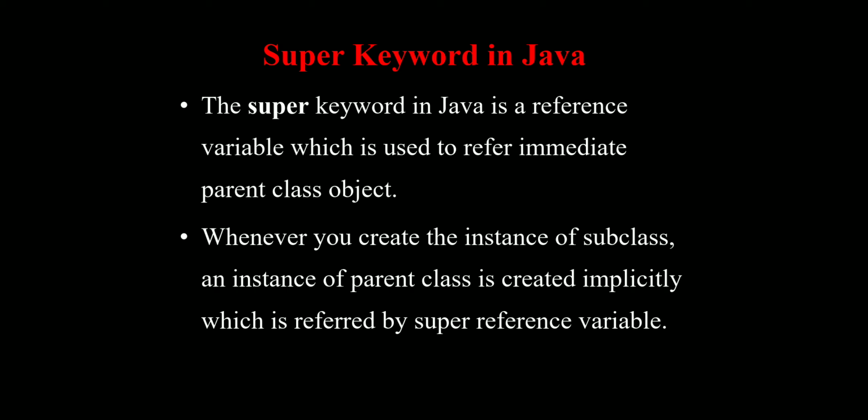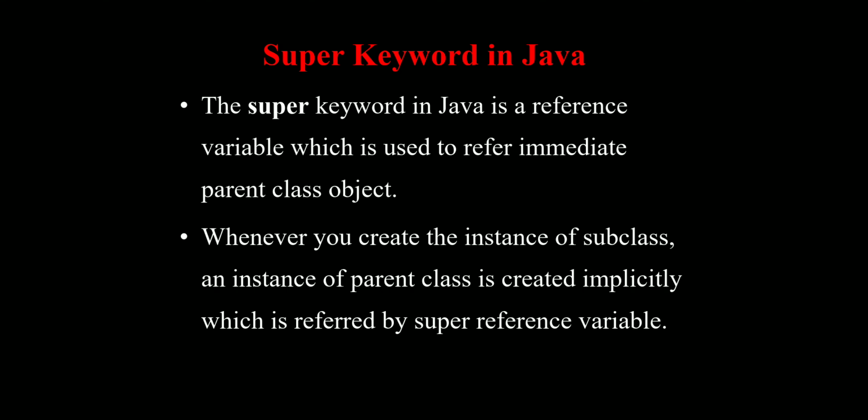Now see here, the super keyword in Java is a reference variable which is used to refer to the immediate parent class object.